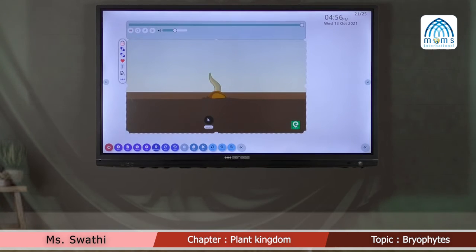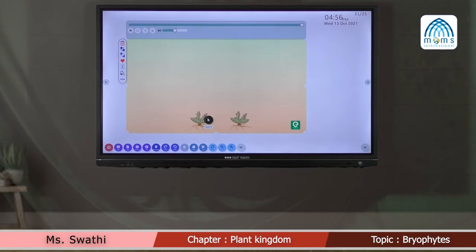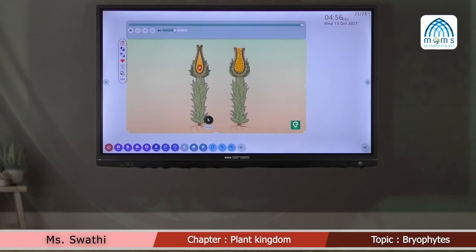The second stage is the leafy stage, which develops from the secondary protonema as a lateral bud. They consist of upright, slender axis bearing spirally arranged leaves. They attach to the soil through multicellular and branched rhizoids. This stage bears the sex organs. The sex organs are multicellular.